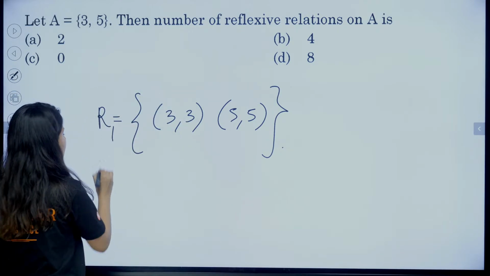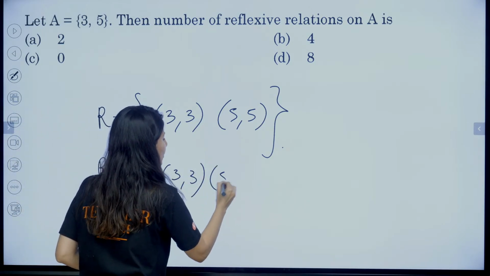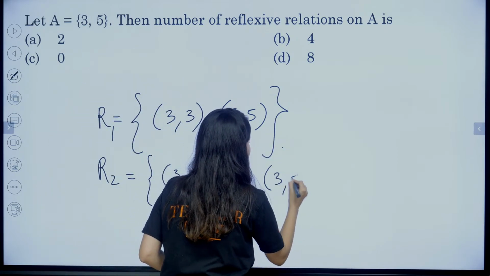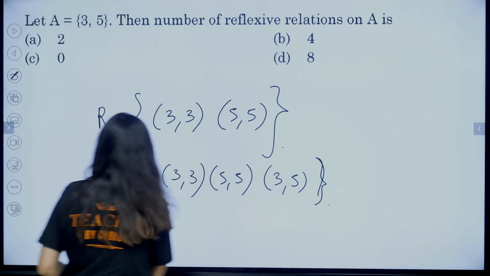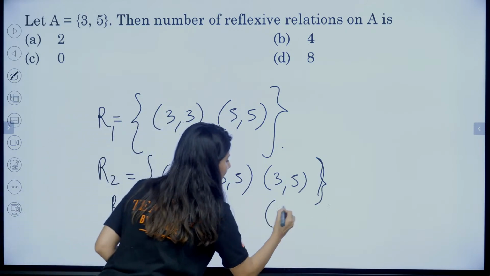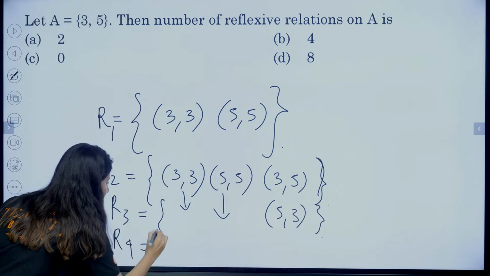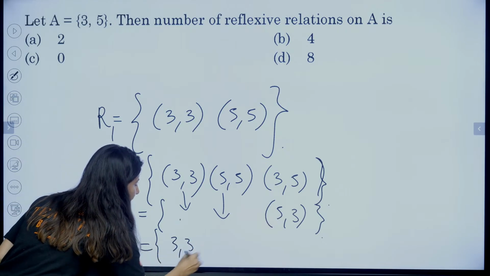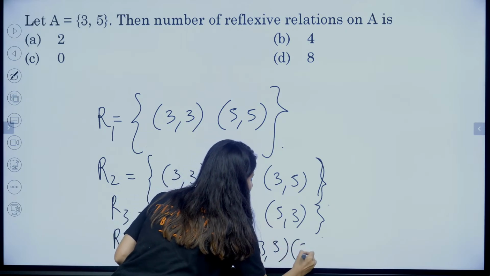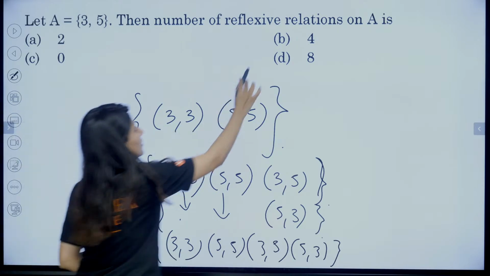This is my R1. R2 would be (3, 3) and (5, 5). But we can have some more, like (3, 5) can also be there. R3 can have these two relations, but (5, 3) can also be there. This is your R3. R4 will have all four: (3, 3), (5, 5), (3, 5) as well as (5, 3). This is your R4. Only these four relations are possible. So that's why option B.